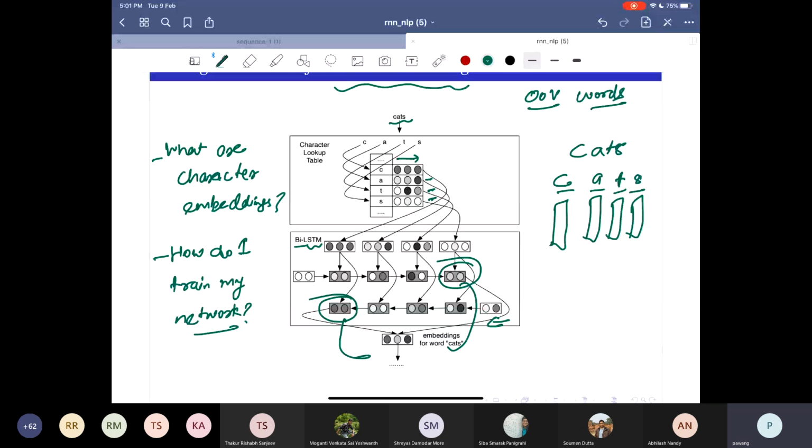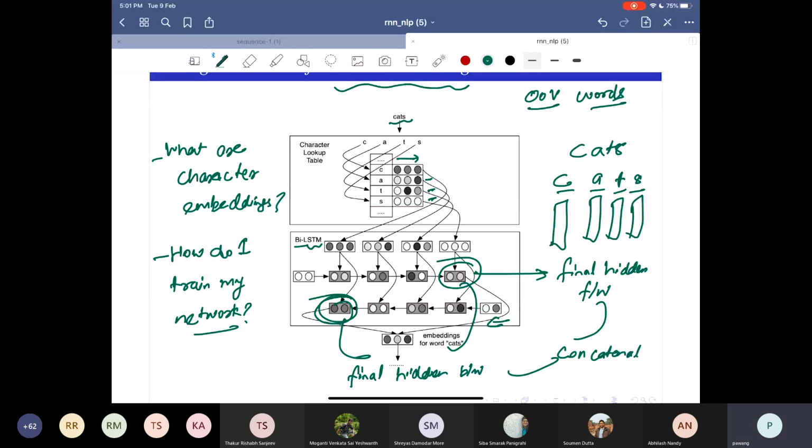A general way in which you get a sentence encoding in a bi-LSTM is that you take the final hidden state of forward and the final hidden state of backward, and you concatenate these, and that will be your final embedding. But then the question is, what are the character embeddings I will start with, how will I train my network, and how will I choose a loss for my network?